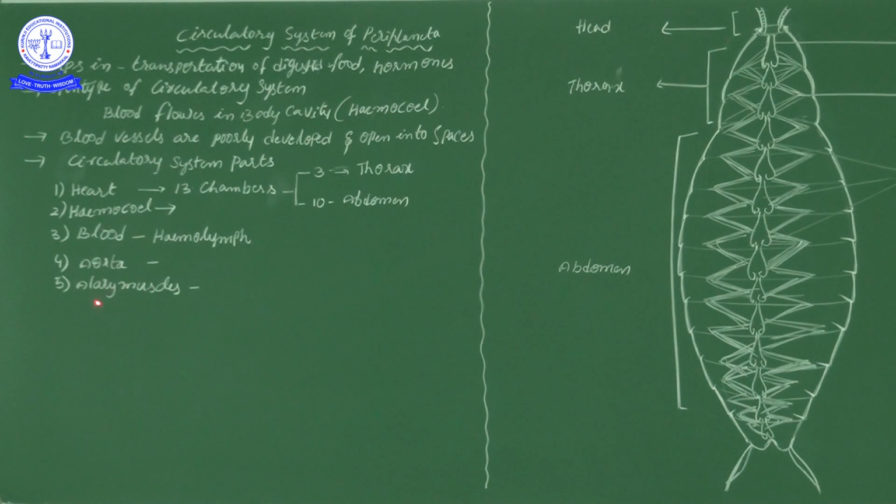The heart is attached with the auxiliary muscles. The contraction and relaxation of these auxiliary muscles play an important role in the pumping of the blood from the heart. Okay, that's the point.